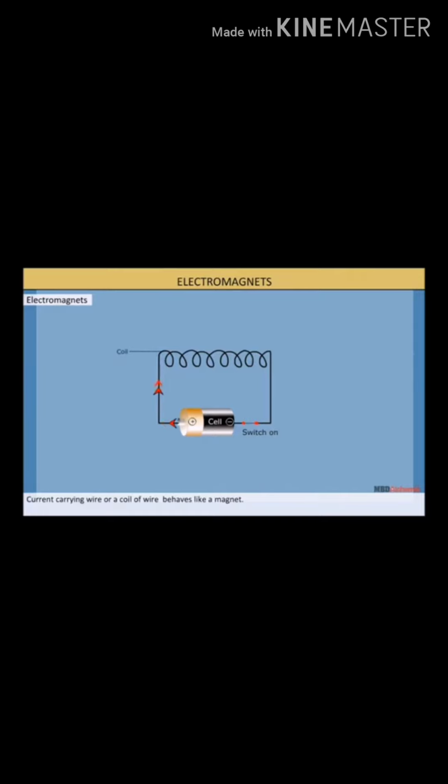Electromagnet. A current carrying wire or a coil of wire behaves like a magnet. If a permanent magnet is brought near the coil, one end of the coil gets attracted and the other end gets repelled. This shows the opposite polarity of the coil. If a piece of soft iron is kept inside the current carrying coil, then the iron piece gets magnetized temporarily. Such a magnet is called an electromagnet.